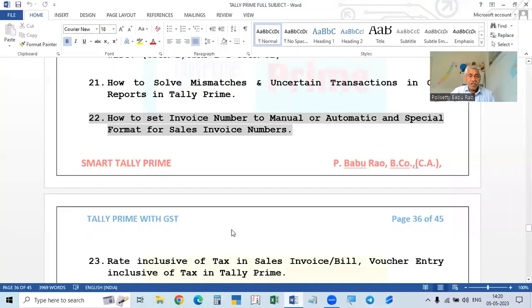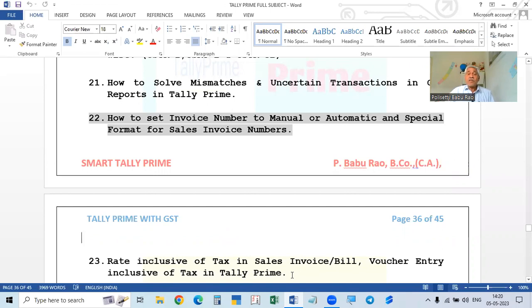And now we enter into our topic. Today our topic is rate inclusive of tax in sales invoice, that is, voucher entry inclusive of tax in Tally Prime.